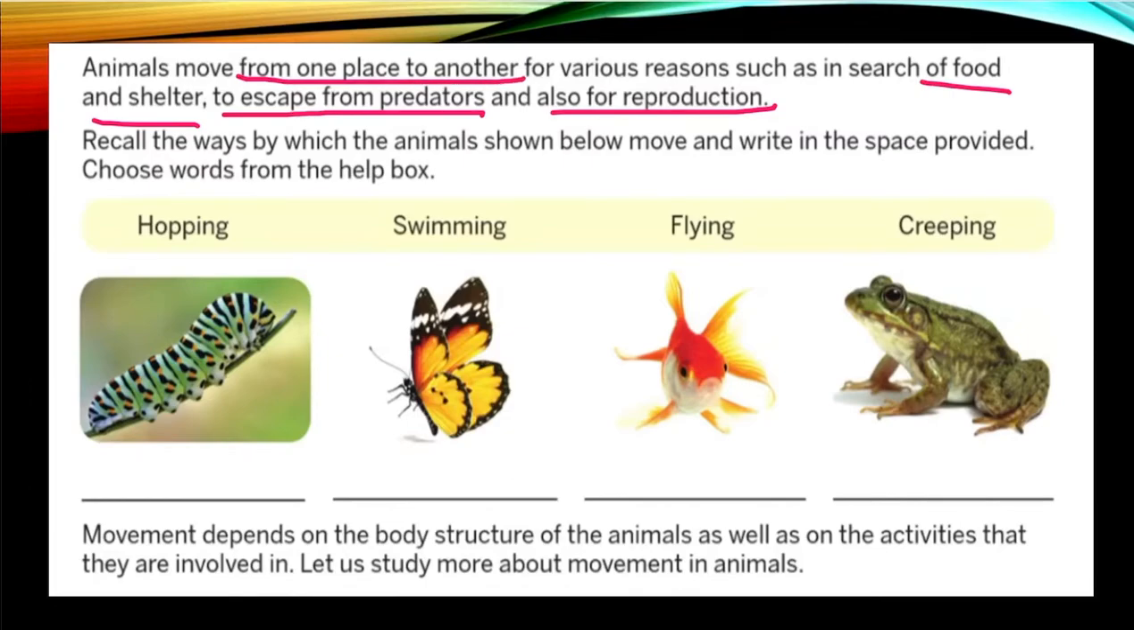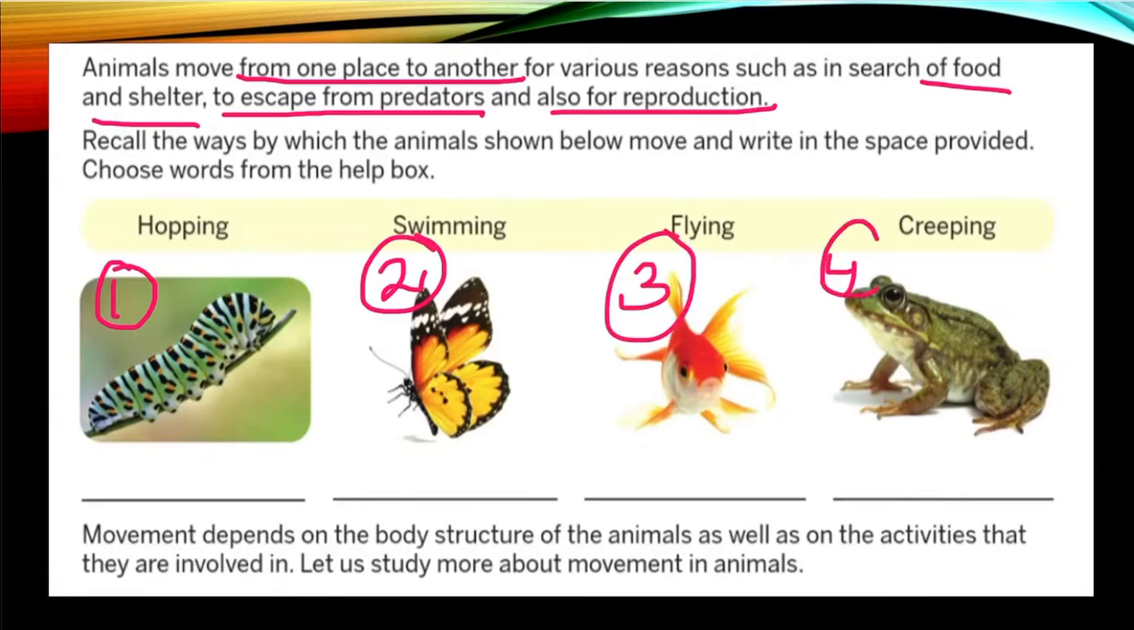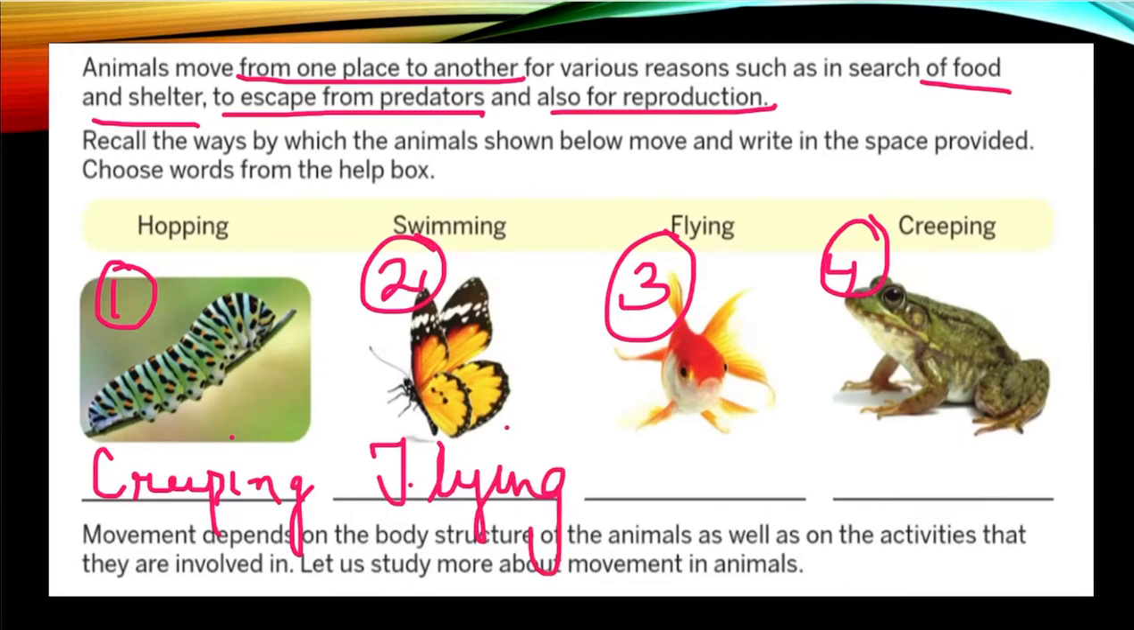Now you can see different animals here in the picture. First one caterpillar, second one butterfly, third fish and fourth frog. So four animals, and let us see their ways of moving. The caterpillar is creeping. The butterfly is flying. The fish is swimming. And the fourth one, the frog, is hopping.